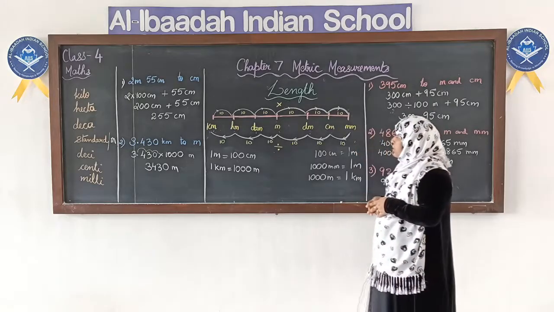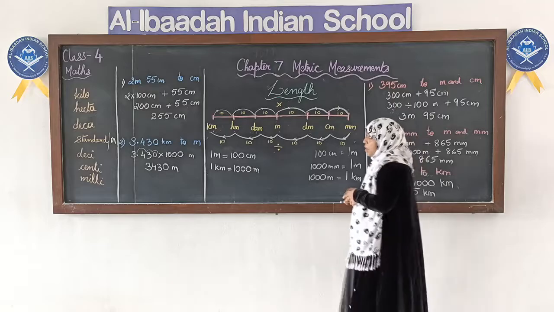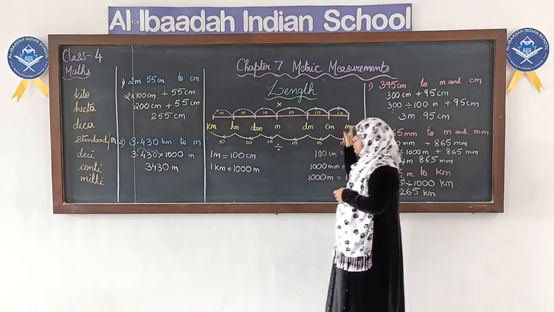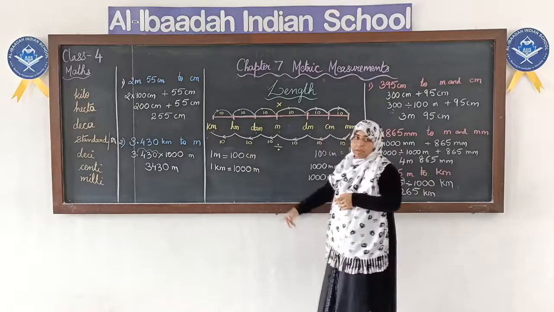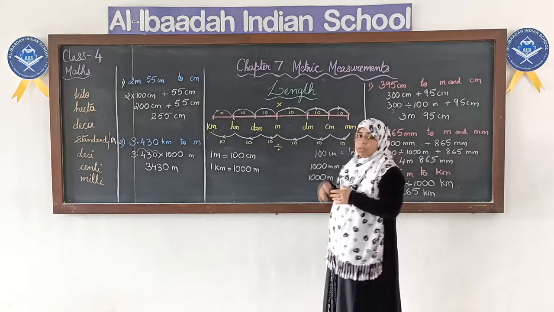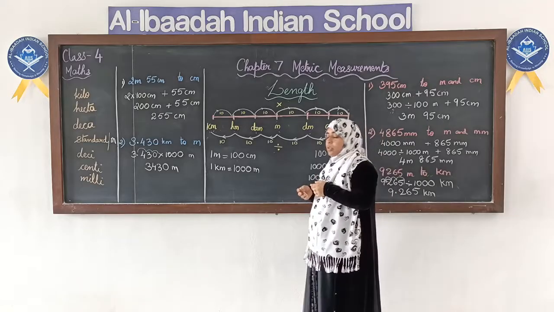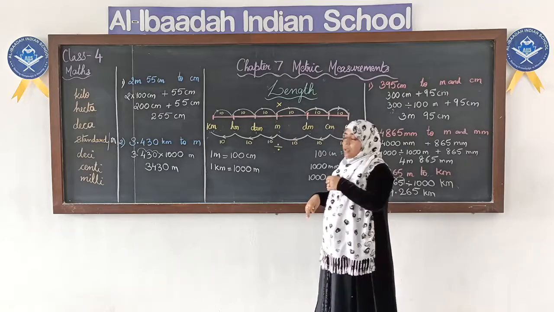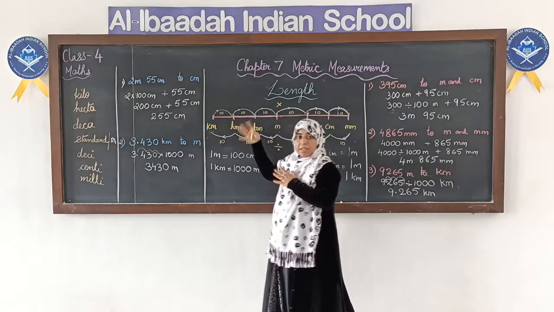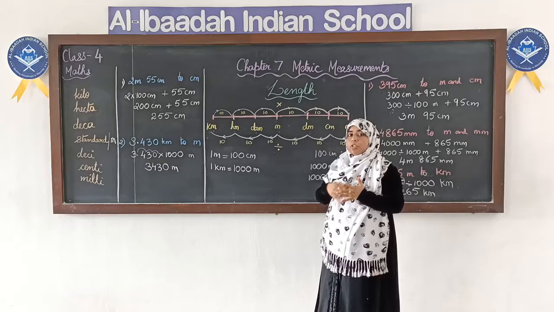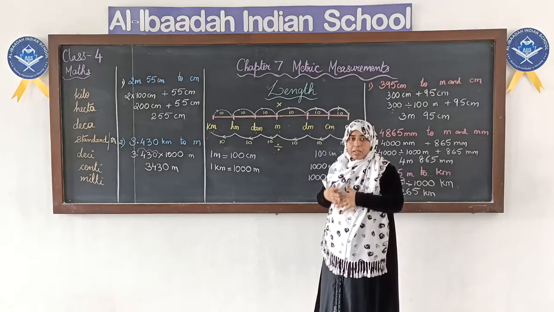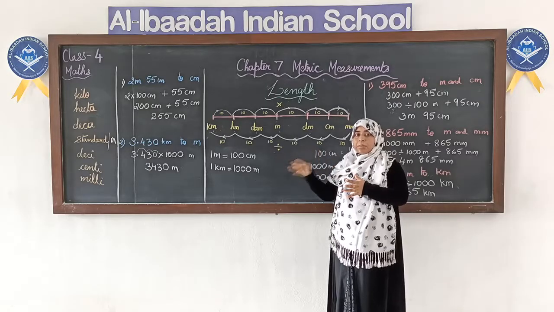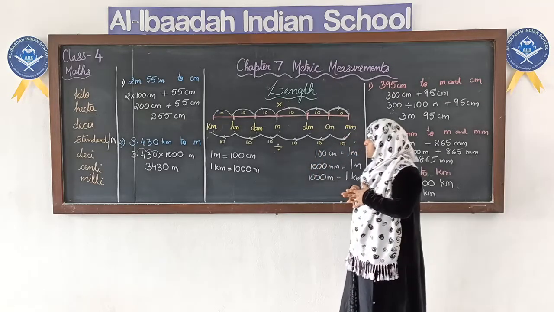Okay, and then we saw that if we are converting a bigger unit to smaller unit, we multiply, and if we are converting a smaller unit to bigger unit, we divide. Now to calculate with what we have to multiply and what we have to divide, we have to see how many jumps we are going to take. If it is just 1 jump, it will be multiplication or division with 10. If it is 2 jumps, then with 100. If it is 3 jumps, then it is with 1000 and so on. Number of jumps, that many zeros you have to add to the number.